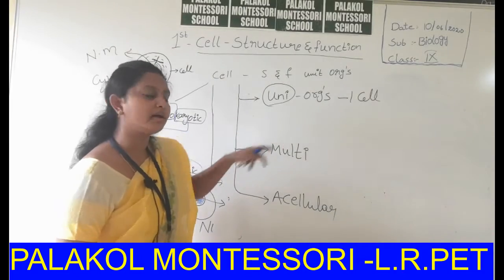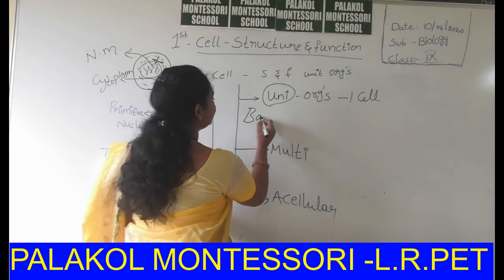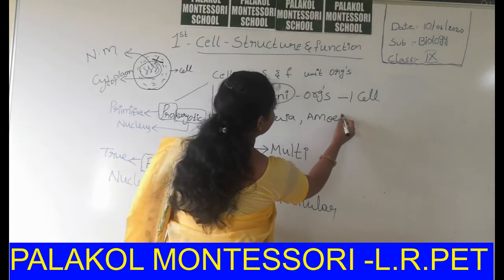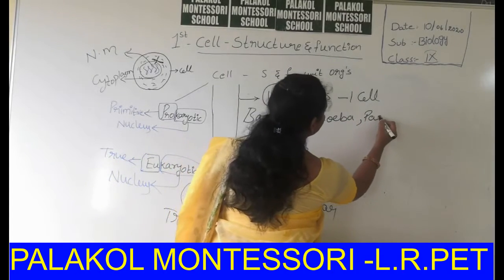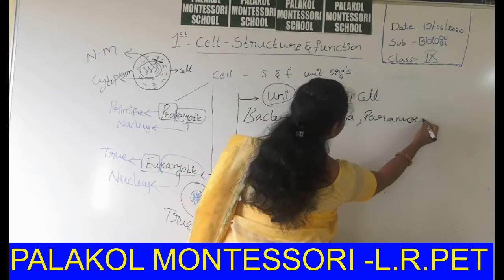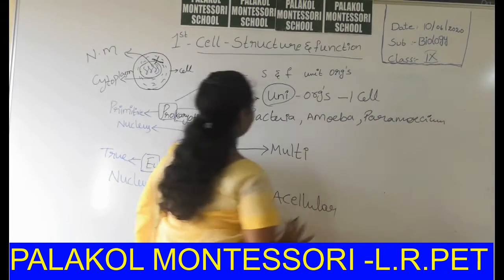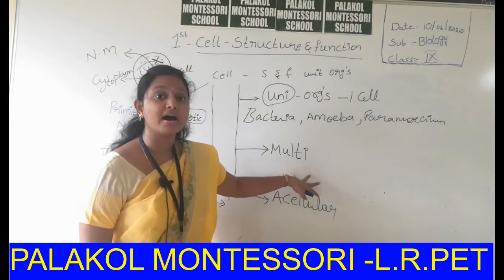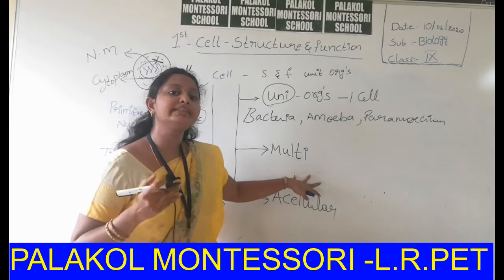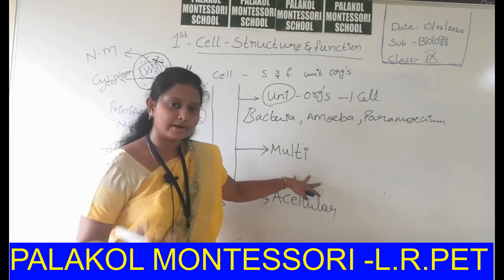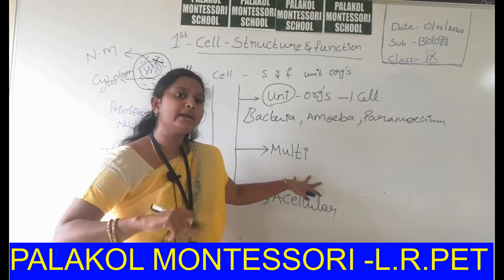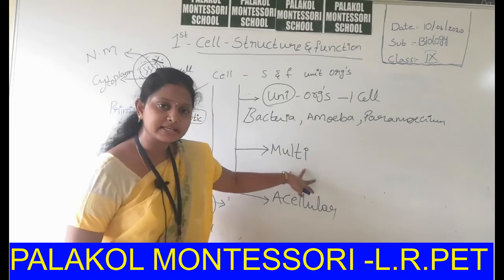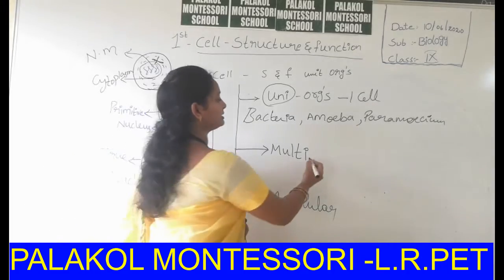Examples for unicellular organisms are bacteria, amoeba, paramecium and so on. Multicellular means the organism having more than one cell, that means two or more cells present in an organism. These types of organisms are called multicellular organisms.